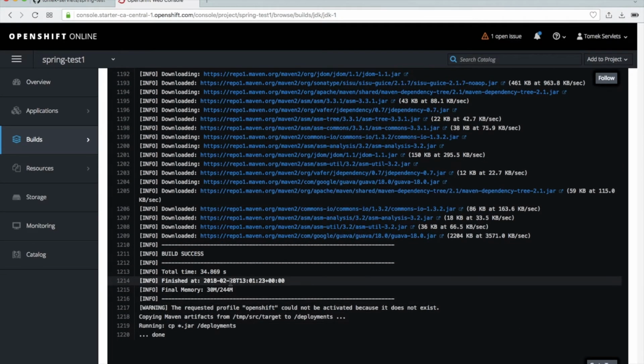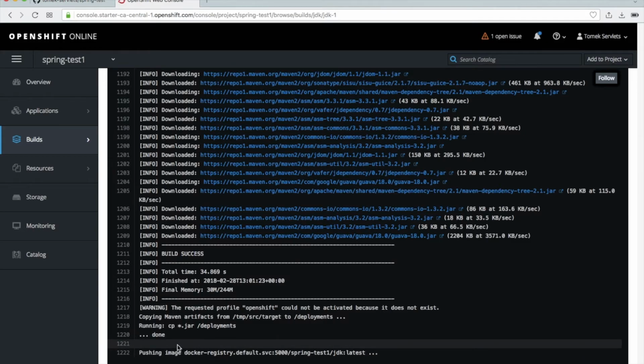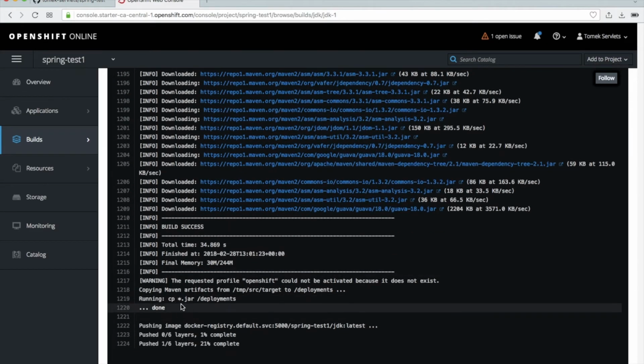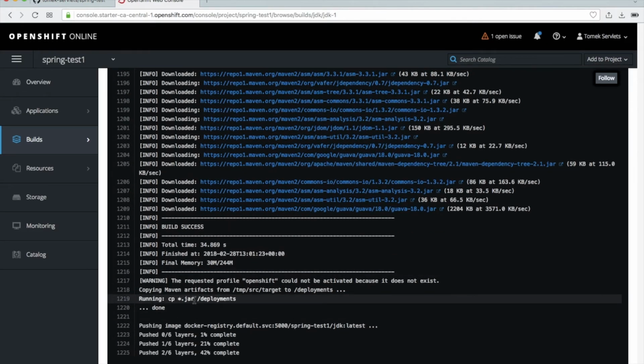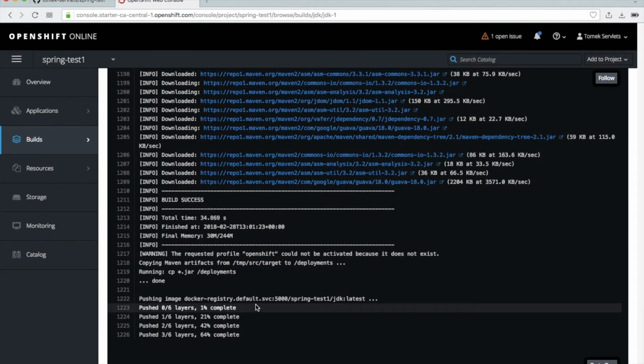Okay, and you see everything is done, and you see all the jar files are copied to the deployments directory. Okay, this is what we do. Just wait until the project is pushed, and okay, we will wait. Okay, now everything is more or less okay.